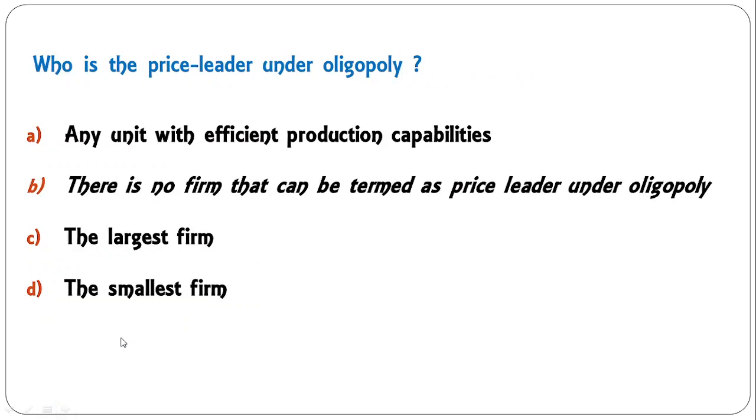Moving to the next: who is the price leader under oligopoly? Any unit with efficient production capabilities. There is no firm that can be termed as price leader under oligopoly. The largest firm, the smallest firm. The correct answer is B, because there is no clear-cut situation under oligopoly. There is stiff, cutthroat competition under oligopoly, and it is very difficult to say which firm would be the price leader. So okay, B is the correct answer here.